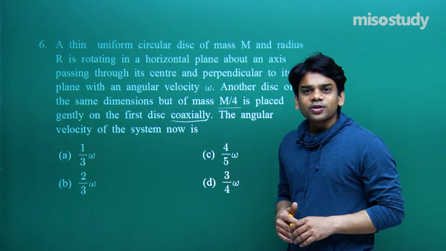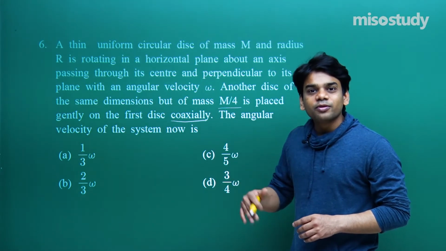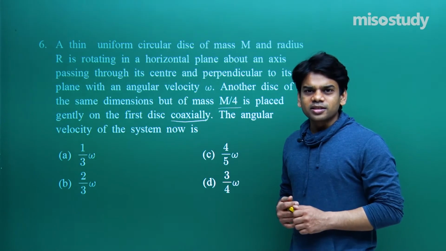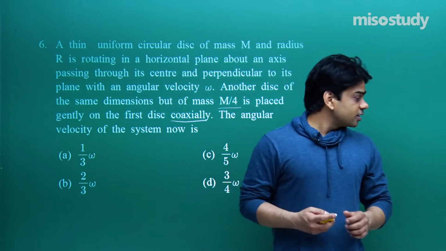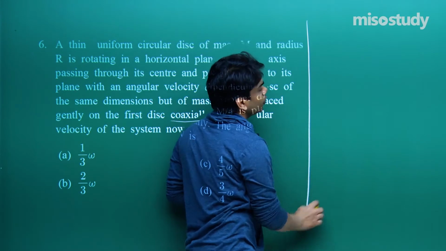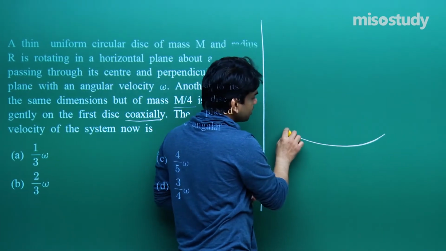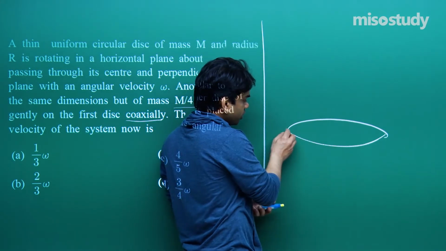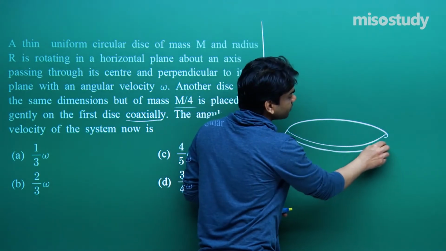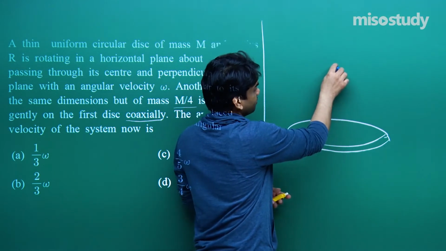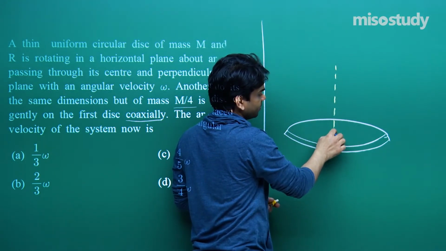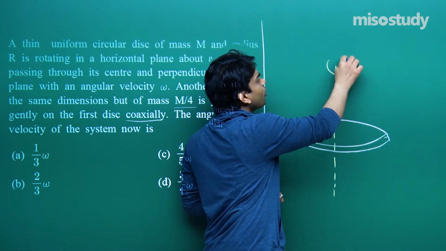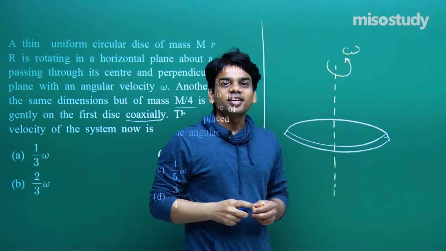The given scenario is such that there's initially a disk which is rotating in the horizontal plane about an axis. It's a very simple thing to imagine and you can draw the figure very easily. The scenario is somewhat like this. As I'm going to draw the picture, this is a disk and this is the axis about which it can revolve. It's revolving in the horizontal plane with an angular velocity omega. This is what has been provided to us.